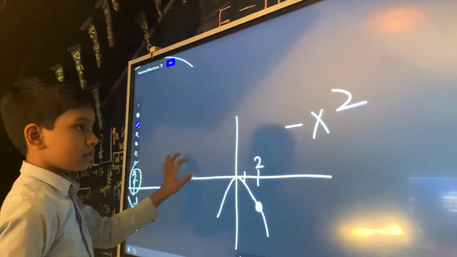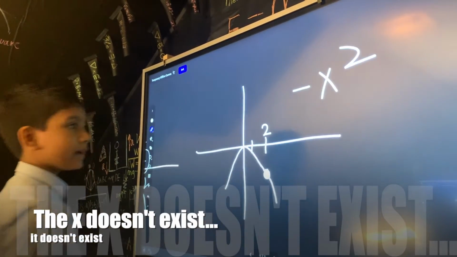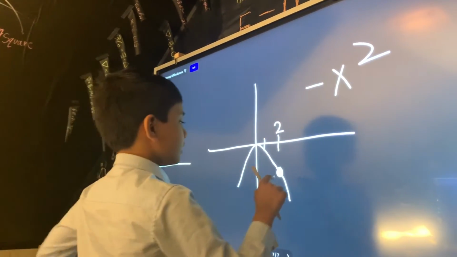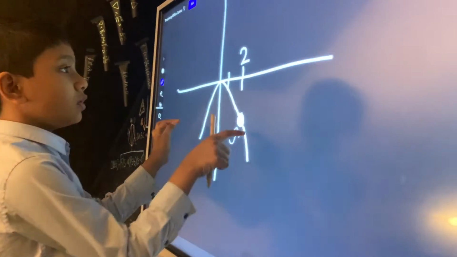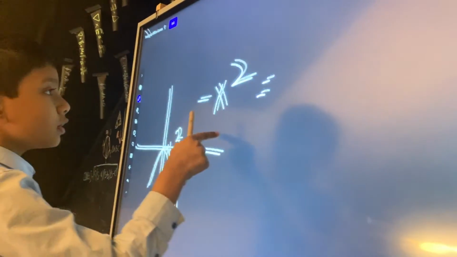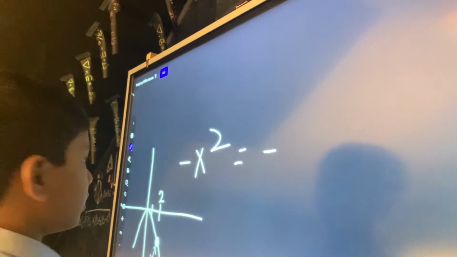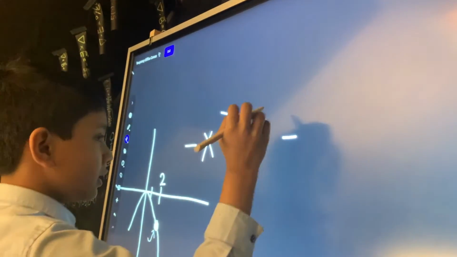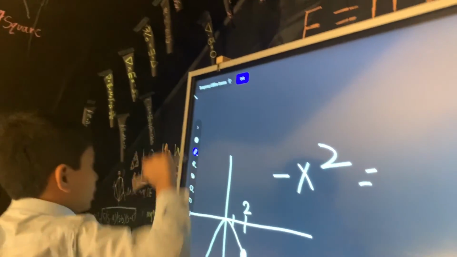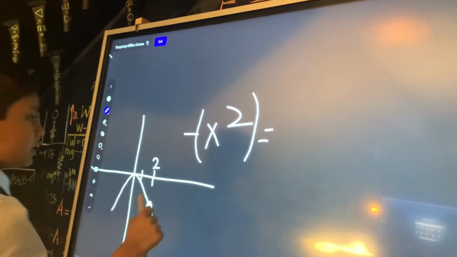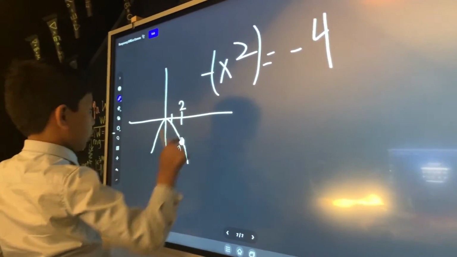But what about the other function? Minus x squared actually has a defined point at the x-coordinate of 2. If you plug in 2, x is now 2, and since we're squaring it, we get minus 4.